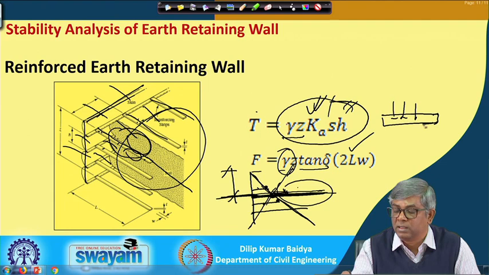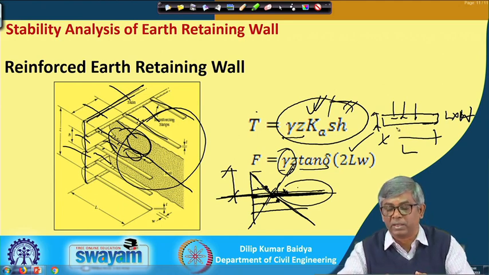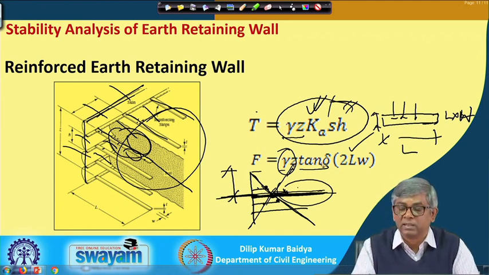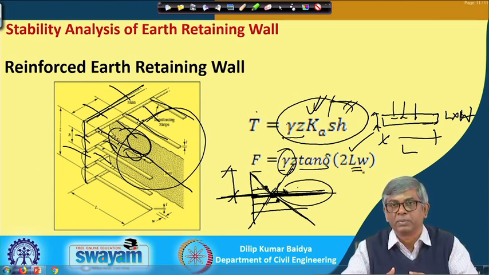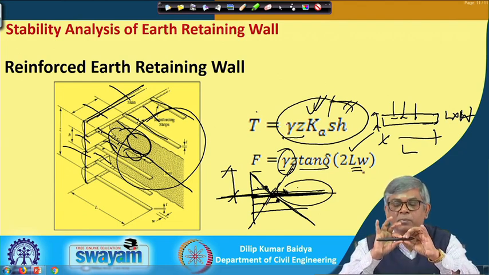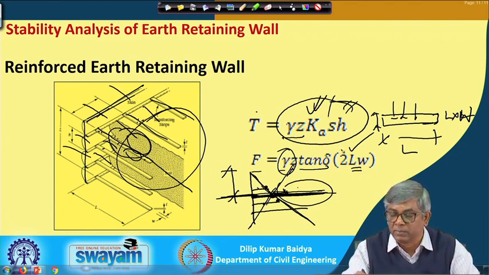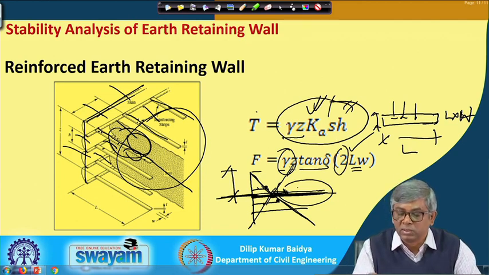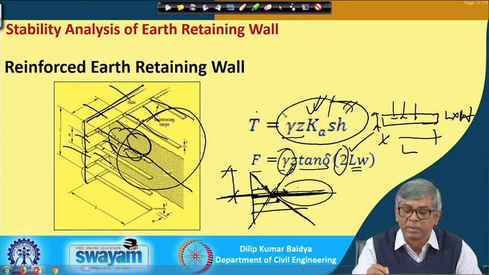What will be the total if I multiply by L into W? L is this one and W is this one, so I am multiplying the surface area. Gamma z tan delta is the friction and L multiplied by W is the surface area, and that becomes the frictional force. Since each reinforcement will have friction both at top and bottom, we are multiplying by 2. So, this is the total frictional force developed.